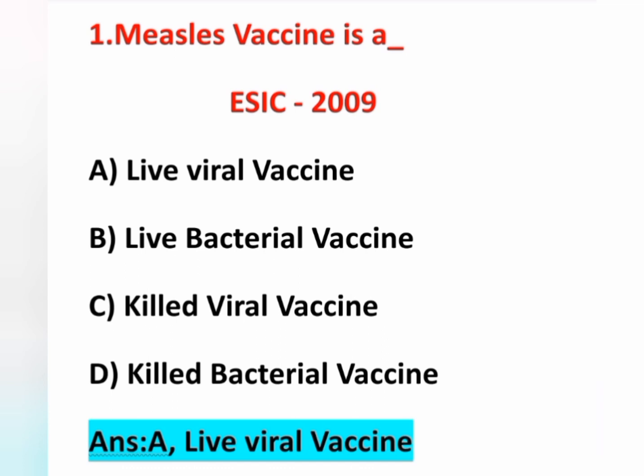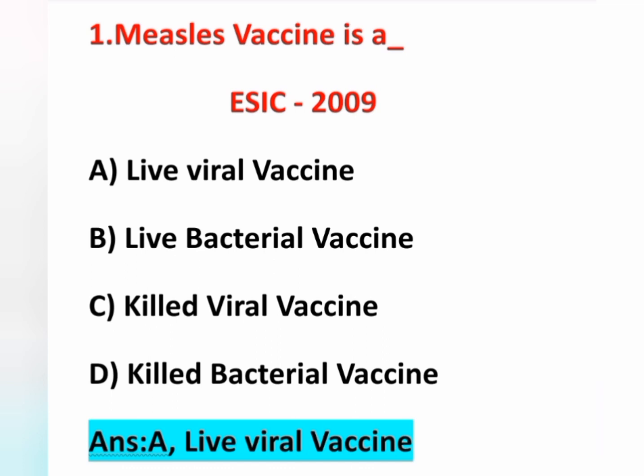We can see what vaccines come under live viral vaccines, that is OPV, yellow fever, influenza and measles. MMR vaccine means mumps, measles and rubella. These all are live viral vaccines. And we will see other live bacterial vaccines, that is BCG, oral typhoid vaccine and plague vaccine.